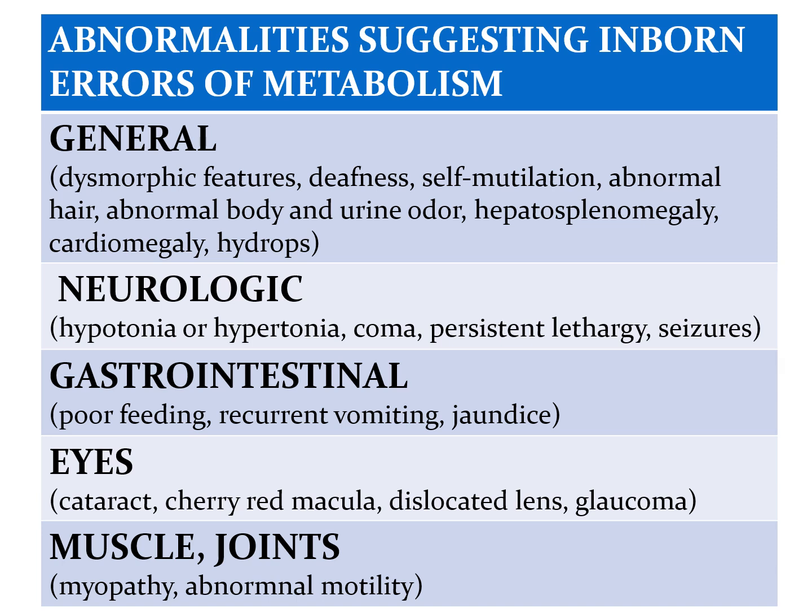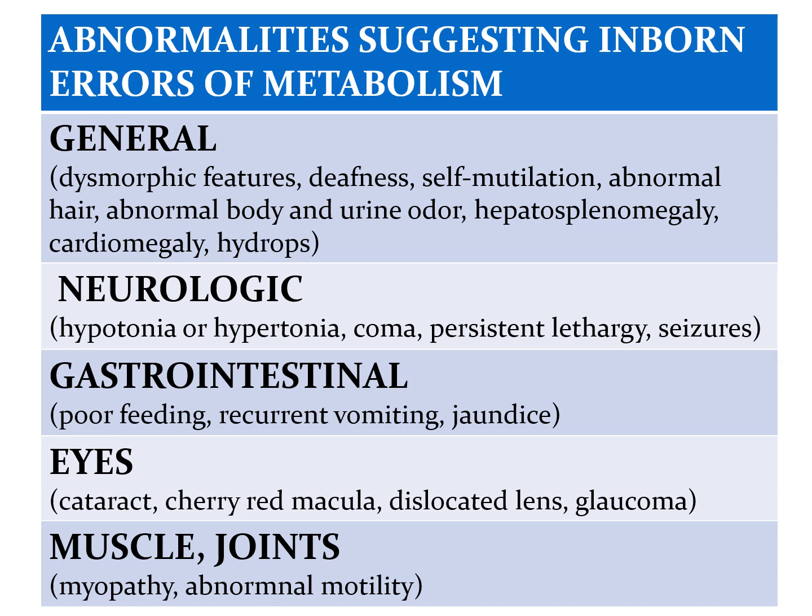So the abnormalities that may suggest that you are dealing with an inborn error of metabolism are the following. You can have dysmorphic features, you can have deafness, you can have self-mutilation, or you can have abnormal body and urine odor.